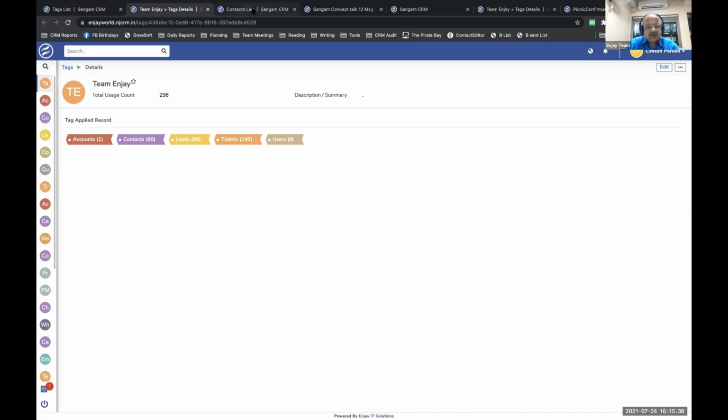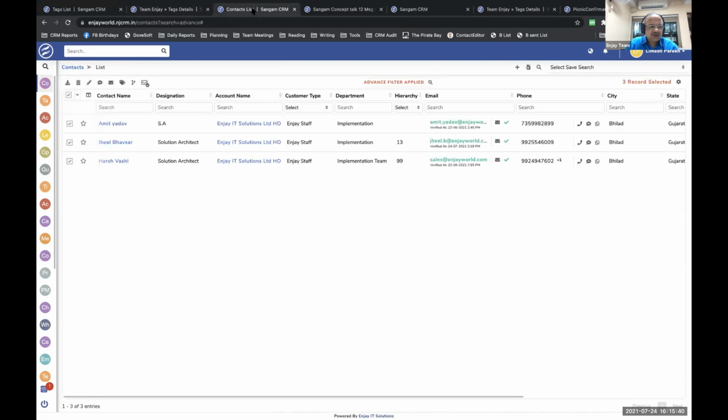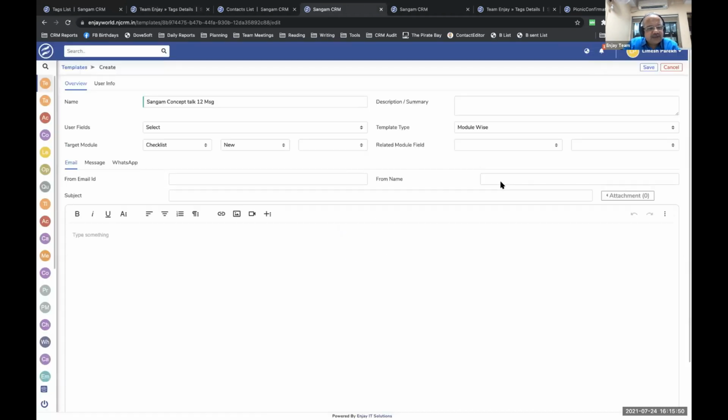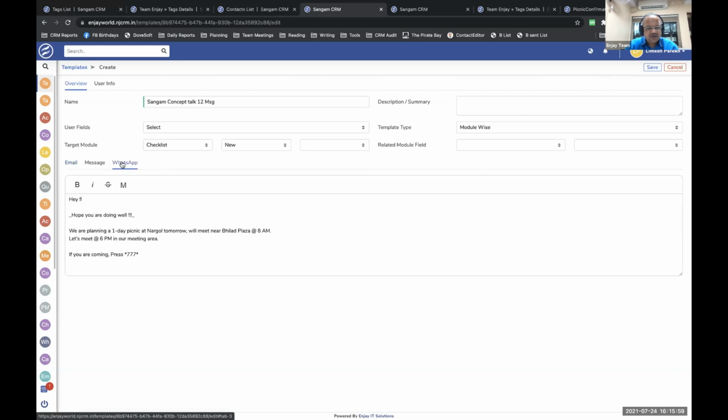And what happens is that this is the contact list to which we have already applied the tag. Then this is the template that we created. So let's edit and see how the templates are normal and regular in Sampark Sangam Setu. For everything, wherever you need a template, you can have one template which can be for email, message meaning SMS, and WhatsApp. So this is the WhatsApp message which we have created.